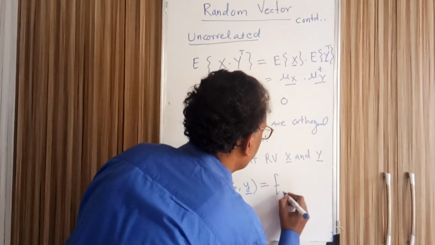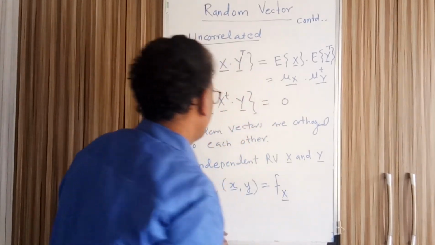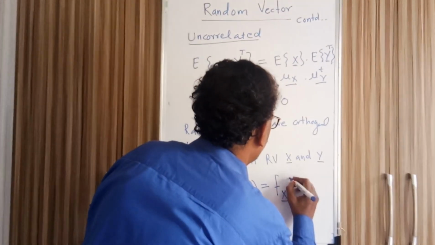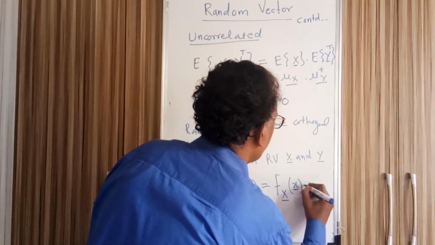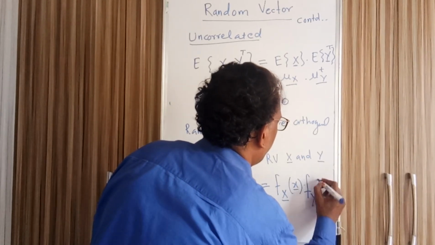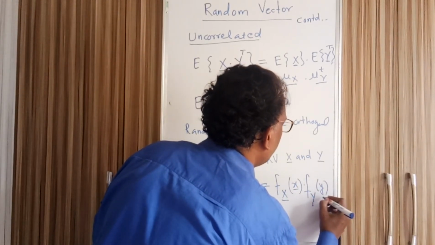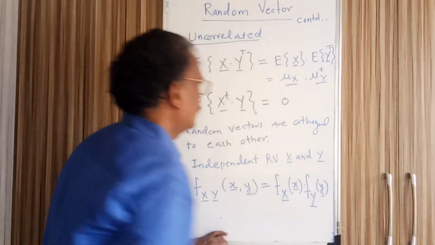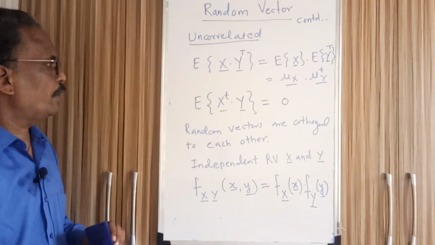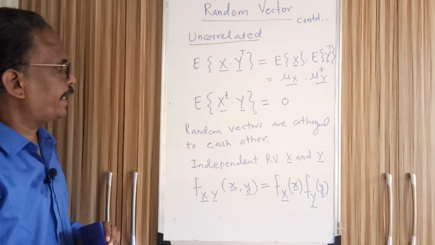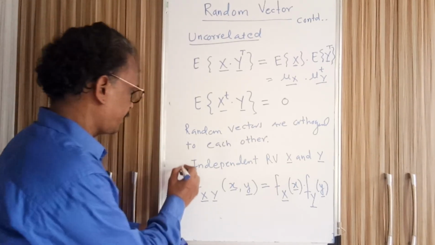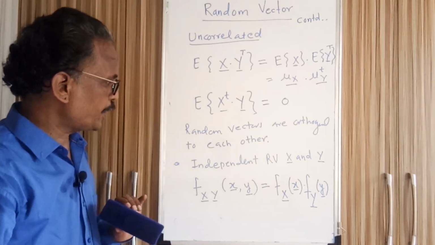If random vectors are independent, then the density function splits. When random vectors are orthogonal, the expected value of x transpose y is 0. When random vectors are independent, the density function splits.